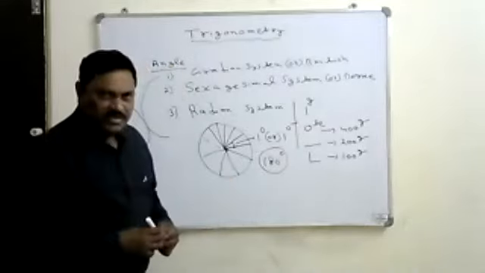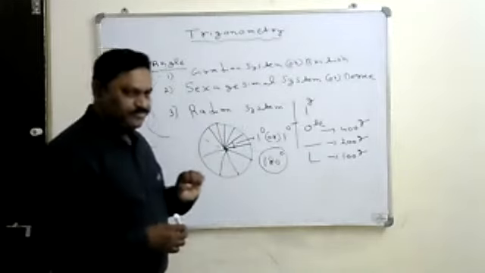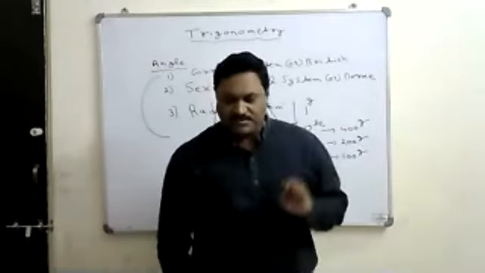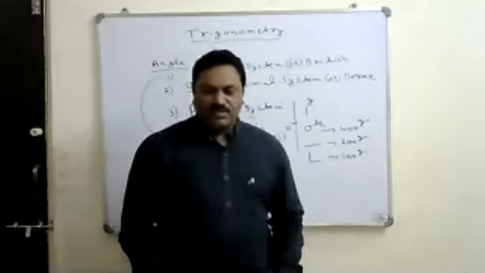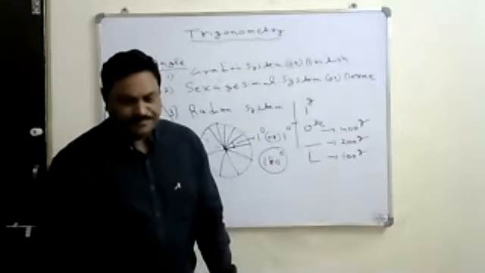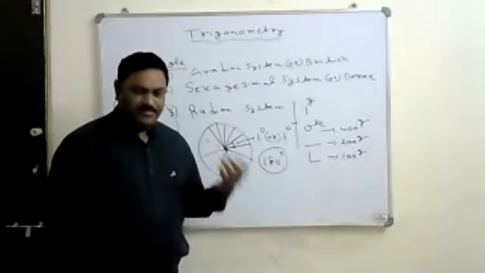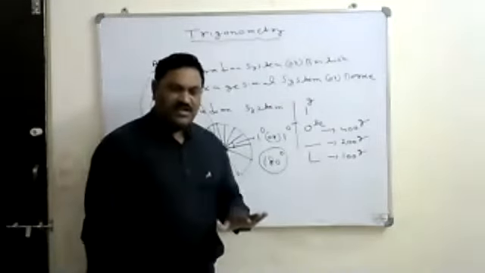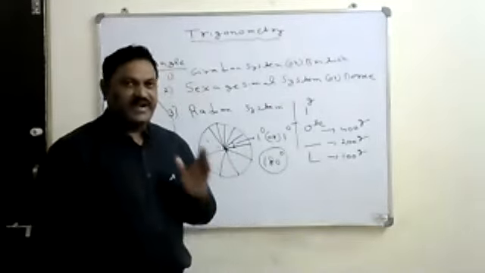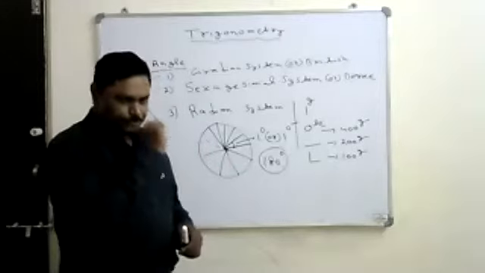That is the degree. Therefore, what is the circular angle? 360 degrees. What is the half circle angle, which you can also call the straight line angle? 180 degrees. What is the right angle? 90 degrees.